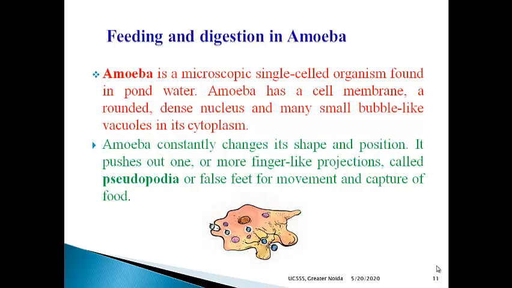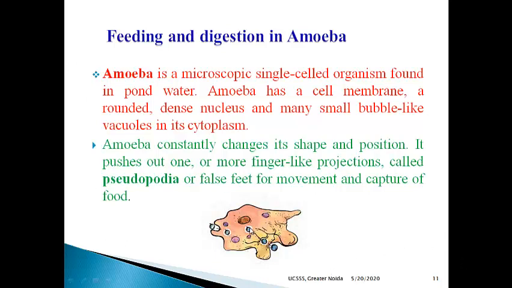What is amoeba? It is microscopic. That means we cannot observe it with the naked eye. We can see it only with the help of a microscope. It is a single celled organism, and where can we see it? It is found in pond water, still water, stagnant water. This amoeba has a cell membrane.